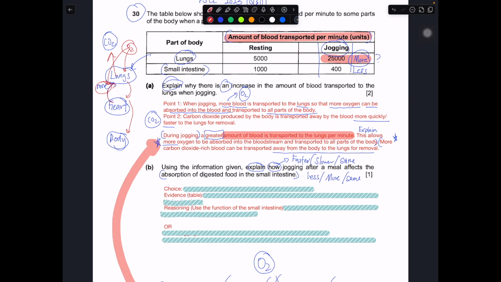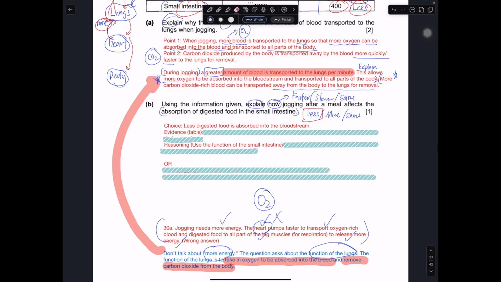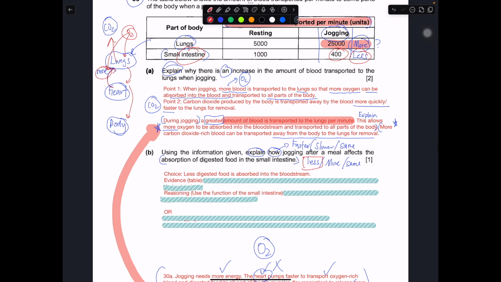The main idea is that you look at this part and realize there's less blood going to the small intestine. If there's less blood going to the small intestine, there will be less absorption of the digested food. So it should be less. How do you make the choice? You can copy this part and put in less: less digested food is absorbed into the bloodstream.